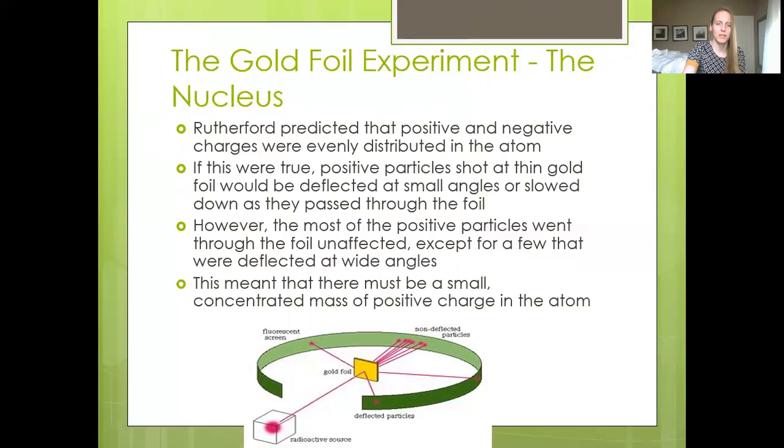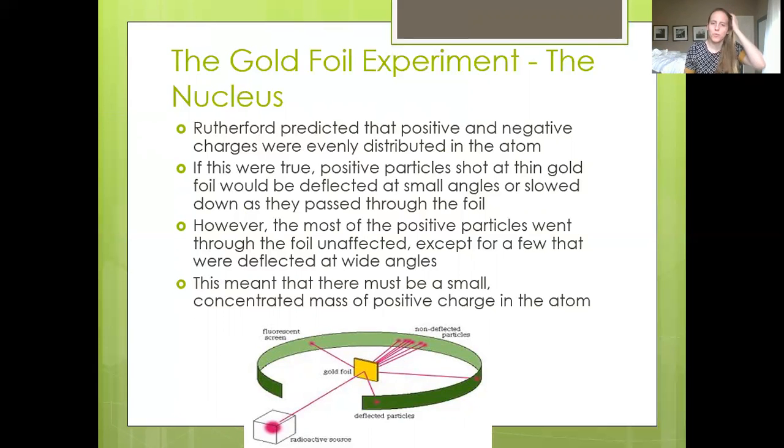So what he did, you can kind of see a diagram of this at the bottom. He took an incredibly thin piece of gold foil, like the kind that would be put on top of food if you were somewhere super fancy. Super thin piece of gold foil. He took a basic particle gun, and he shot positive particles at the gold foil. And then he used this fluorescent screen that wraps around the outside to detect where those particles were hitting. It would light up wherever the particles were hitting.